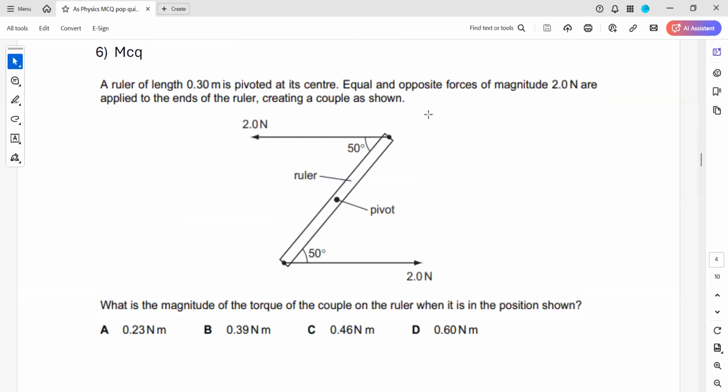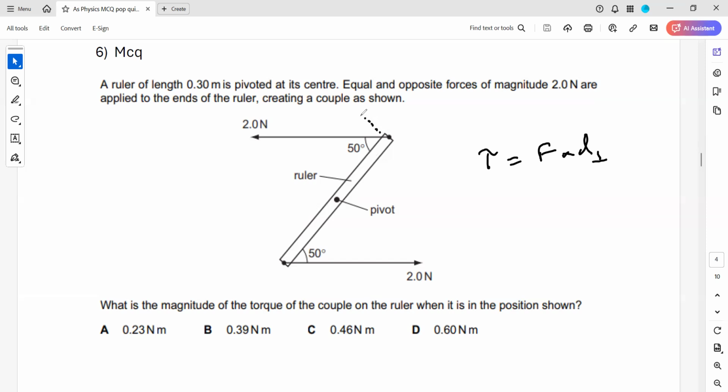A ruler of length 0.3 meters is pivoted at its center. Equal and opposite forces of magnitude 2 newtons are applied to the ends of the ruler, creating a couple. How do we calculate the moment due to a couple? The moment due to a couple is a force multiplied by the perpendicular distance between the forces. A force is given at an angle of 50.